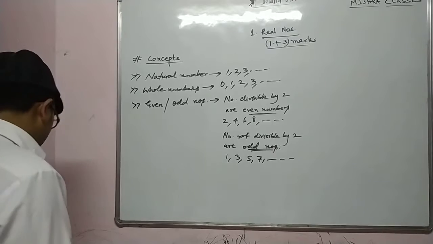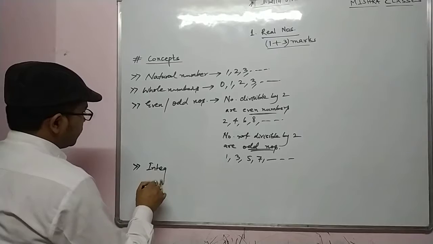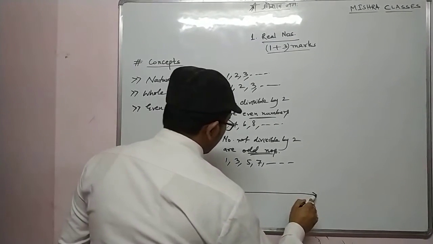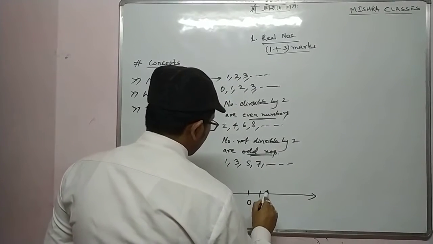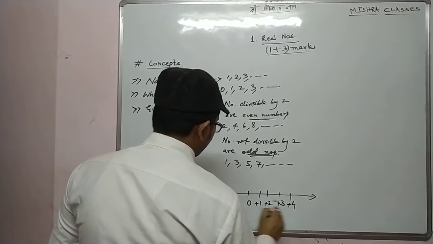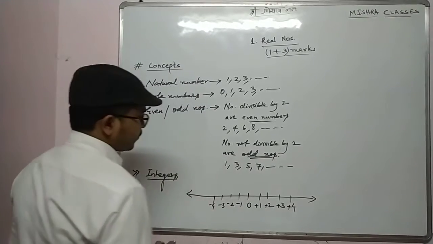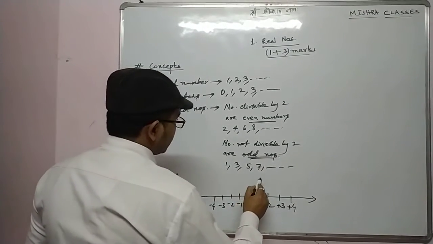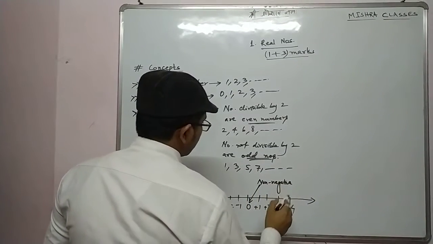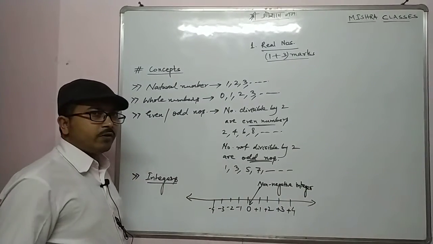Is it clear? Next we have integers. These things should be in your mind. Now for understanding integers, we'll draw one number line. This is 0, 1, 2, 3, 4, plus 1, plus 2, plus 3, plus 4. This will be minus 1, minus 2, minus 3, minus 4. Alright, this 0 is a non-negative integer, which means this 0 is neither positive nor negative.